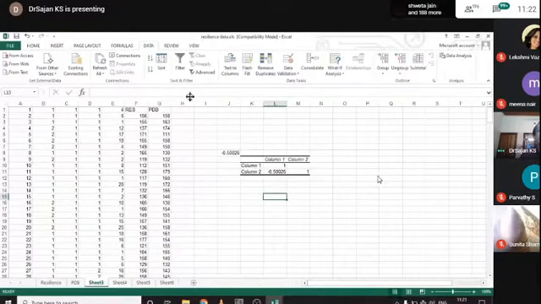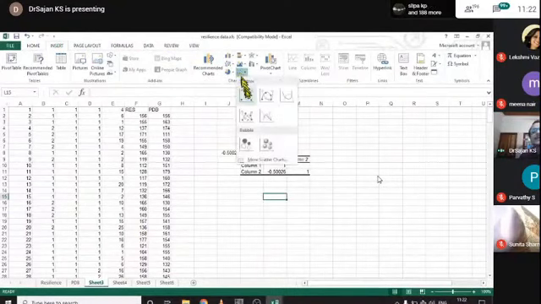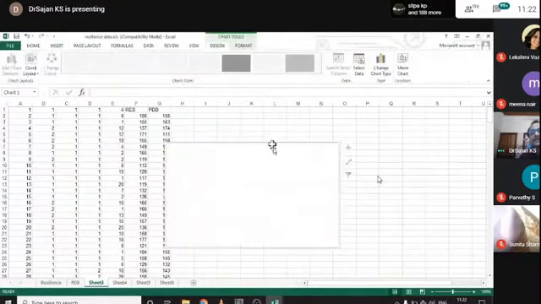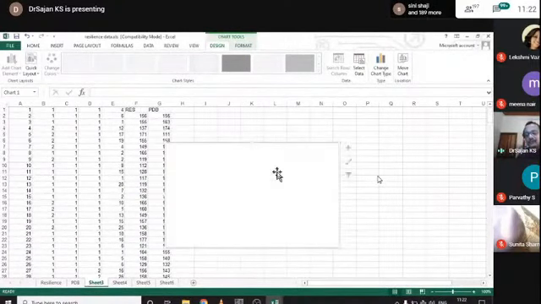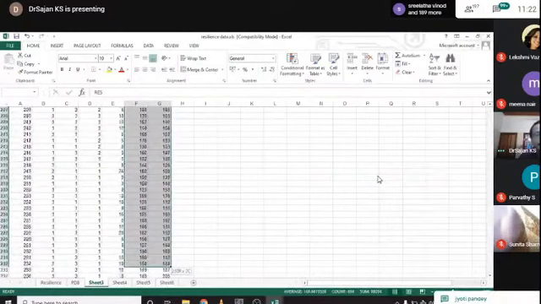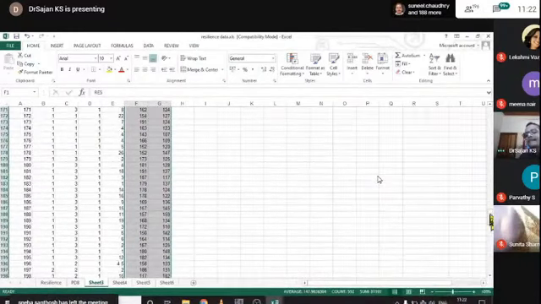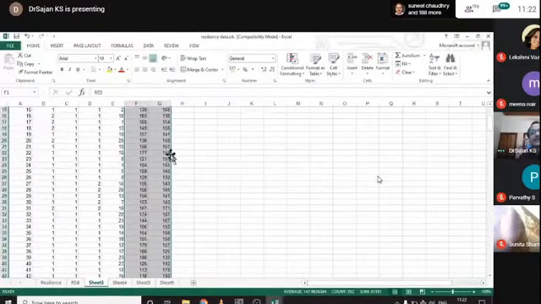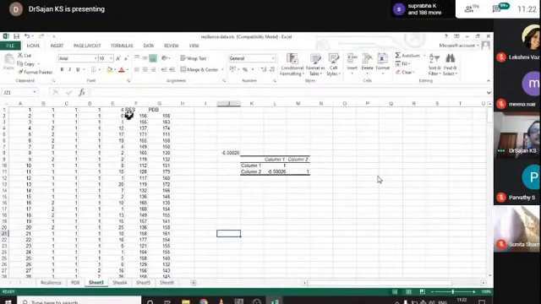Click a blank cell, click on the insert button, click on these dots. I have to select data first.